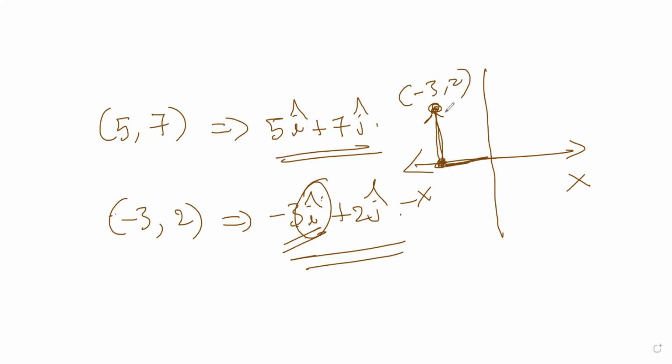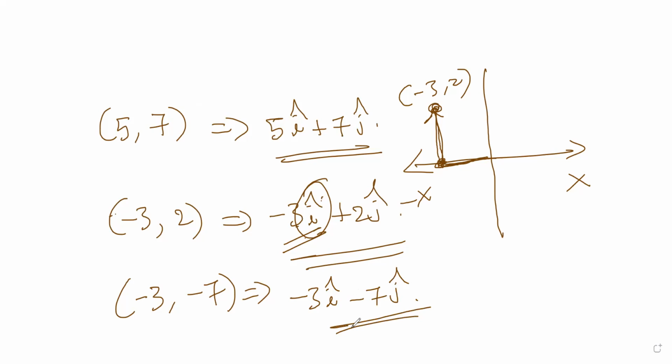Next. What about the point minus 3, minus 7? Minus 3I cap minus 7J cap. Very good. Which quadrant will it go? Third quadrant. Very good. Because negative 3 units here and again minus 7 units downwards. So that will take you to the point minus 3, minus 7. This is what a vector is.